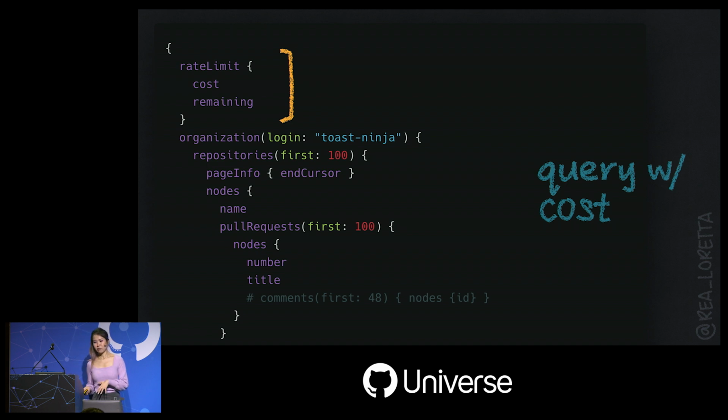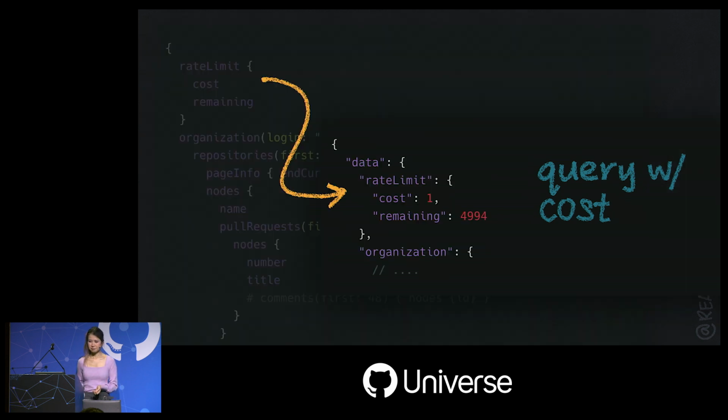Where REST APIs will have a limit of 5,000 requests per hour, GraphQL APIs will have an hourly cost limit of 5,000. And the simplest queries, in my experience, usually cost 1 for comparison. So notice I commented out comments, which means we're still pulling 10,000 nodes at max right now. This is still a lot. Guess how much this costs? It's 1. That's a bit unexpected. We're fetching a lot of data, right?